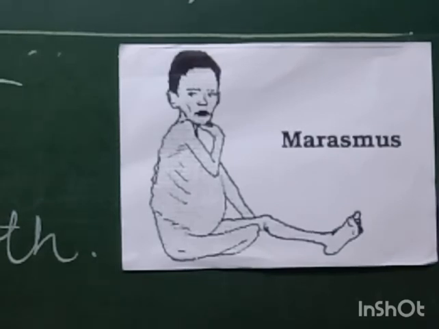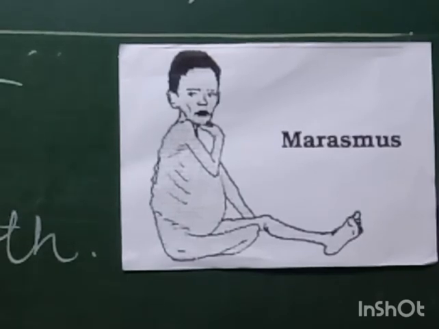Lack of energy. Again, what is the next symptom? I'm going to discuss all these. Lack of appetite. What is appetite? Appetite is the feeling of hungriness.